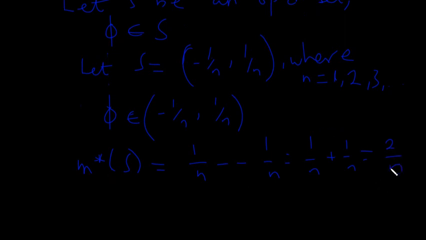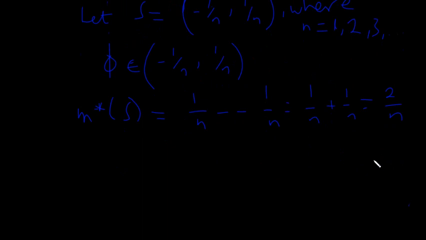So that's the outer measure of S. And we are saying that n ranges over 1, 2, 3 up to infinity, so getting to some point, n has to have a limit. So I can take the limit of m star of S to be equal to the limit as n approaches infinity of 2/n.